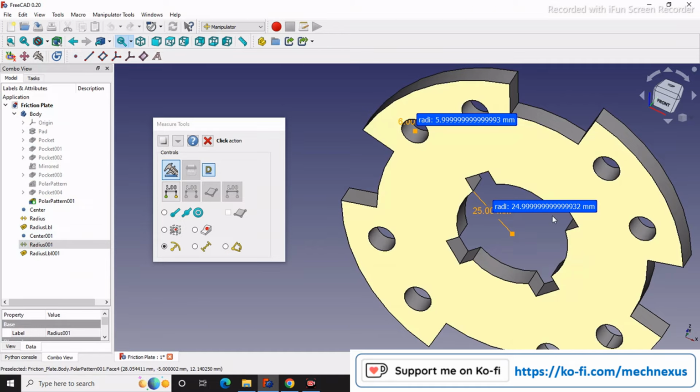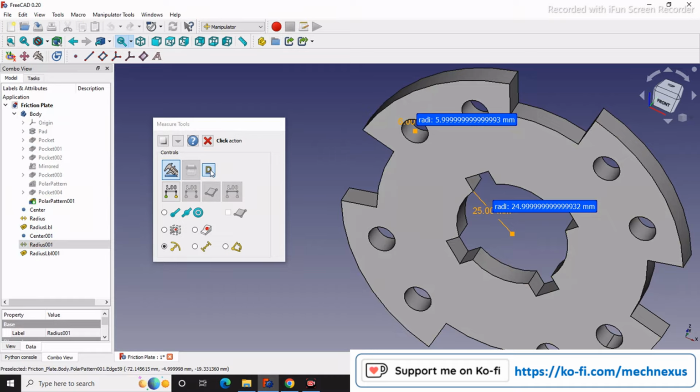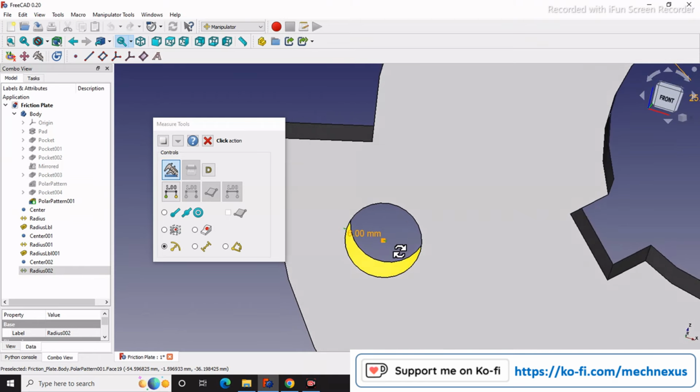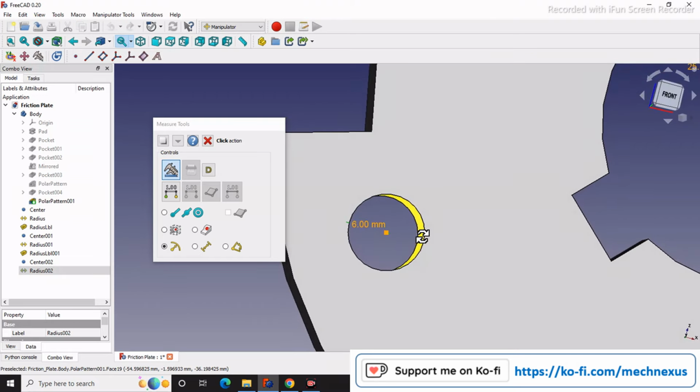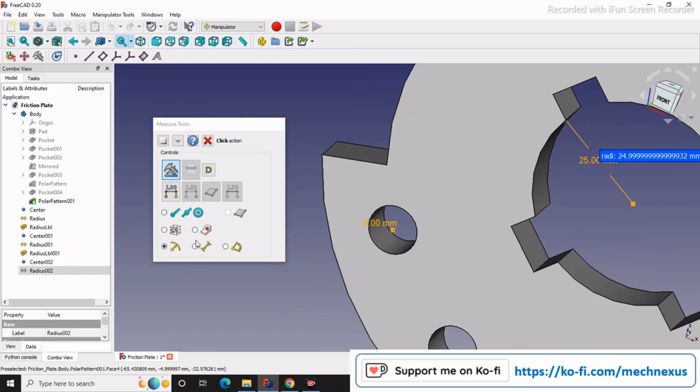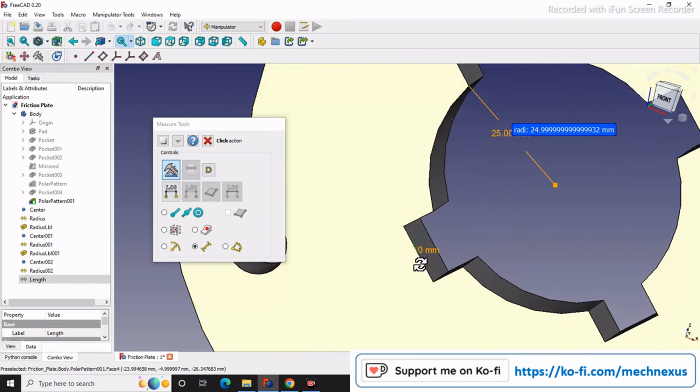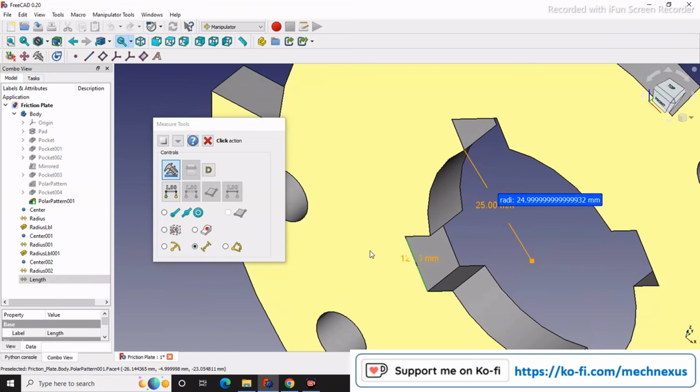added here. If you do not want this precise value, just simply click on the D, and again if you measure it, then it will not show you this much precise value. It will show you only the shortest value. And if I click on this align dimension, so this is the align dimension of 12, beautifully it is showing.